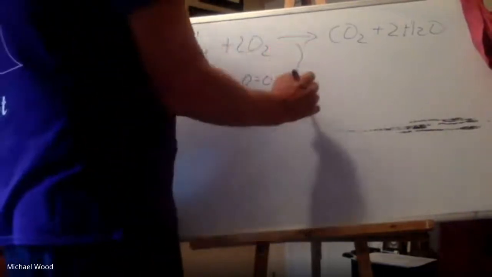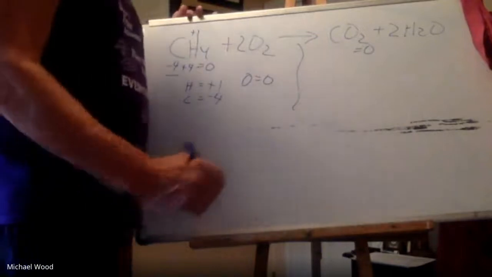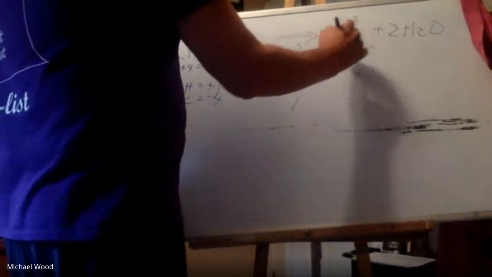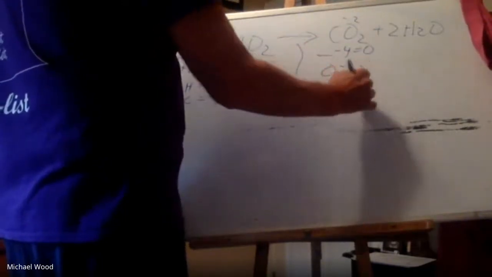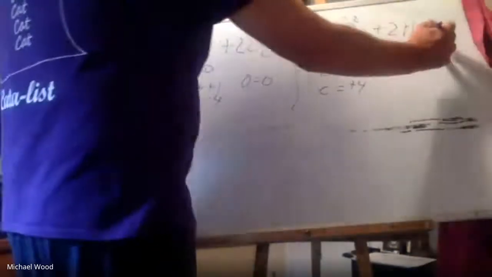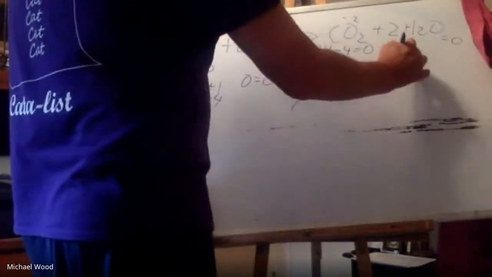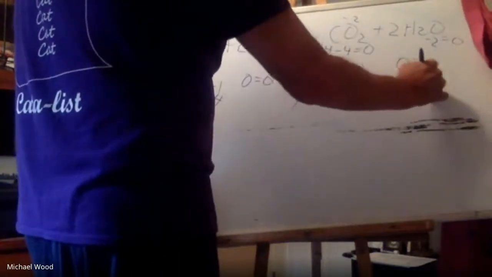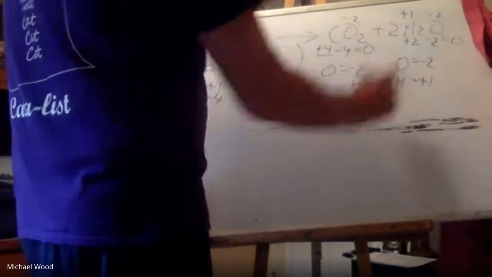Okay, and then on this side, here, this needs to total 0 because it has no charge overall, and I know oxygen is a negative 2. So if I have negative 2 times 2, it's negative 4. So fill in the blank again. So then carbon here would be positive 4. Okay, and over here, I know this needs to total 0, but I know that oxygen is a negative 2, and I know hydrogen is a positive 1. So what I'm doing here is I'm just assigning oxidation numbers.